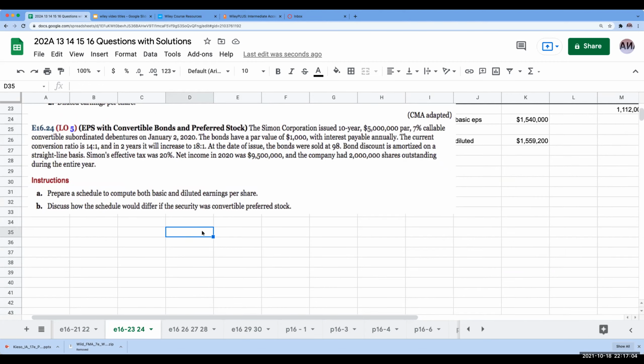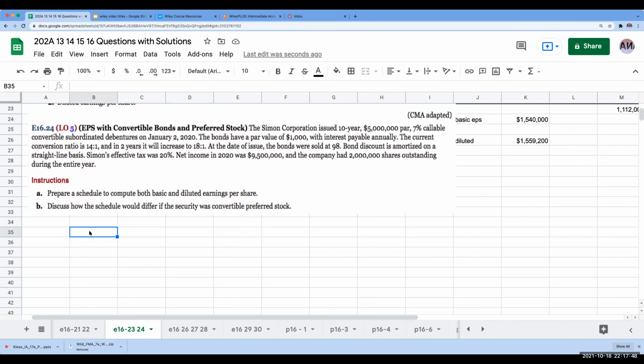Okay. Now, exercise 16-24. The Simon Corporation issued 10-year, $5 million par, 7% callable convertible subordinated debentures on January 2nd, 2020. The bonds have a par value of $1,000 with interest payable annually. The current conversion ratio is 14:1, and in 2 years, it will increase to 18:1. At the date of issue, the bonds were sold at 98. Bond discount is amortized on a straight line basis. Simon's effective tax rate was 20%. Net income in 2020 was 9.5 million, and the company had 2 million shares outstanding during the entire year.